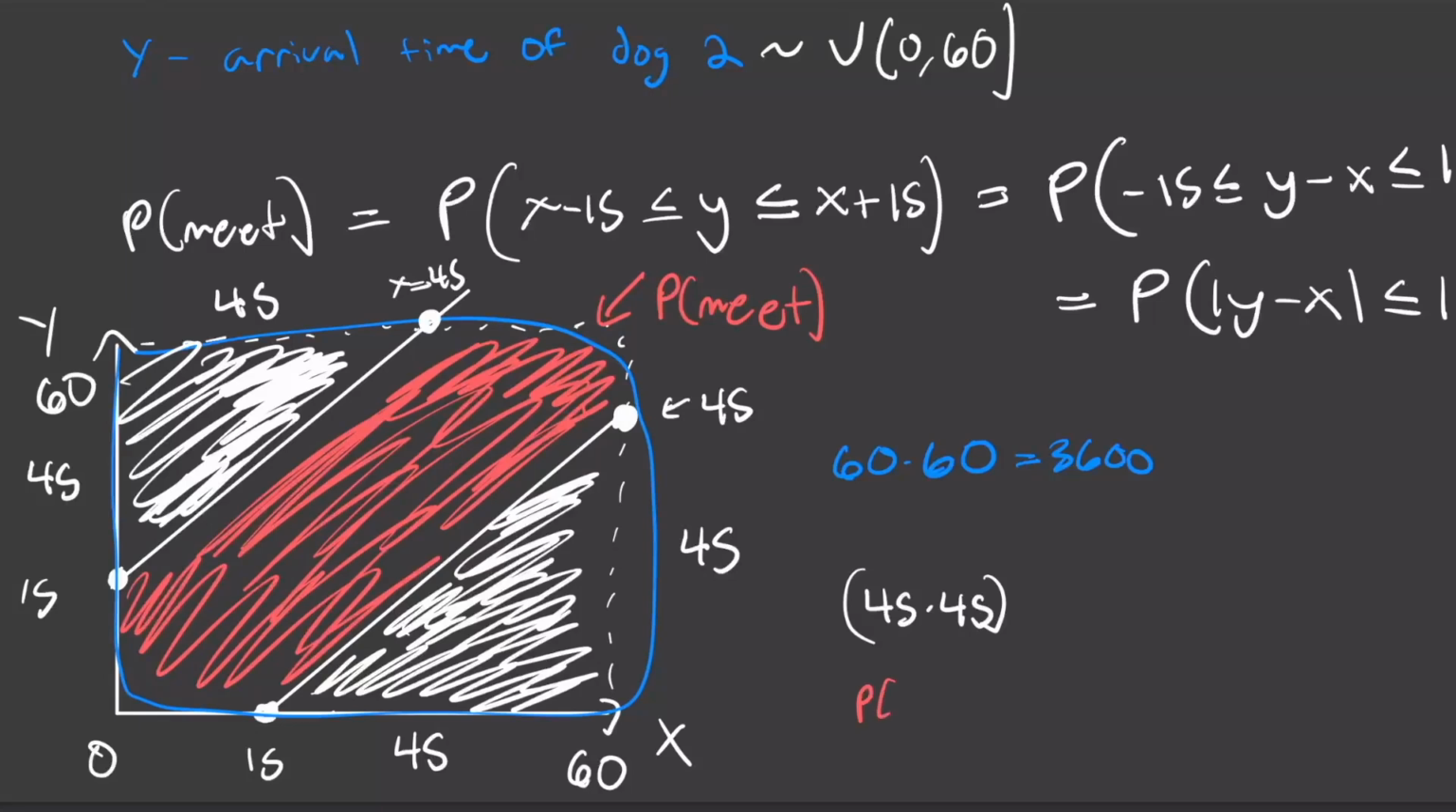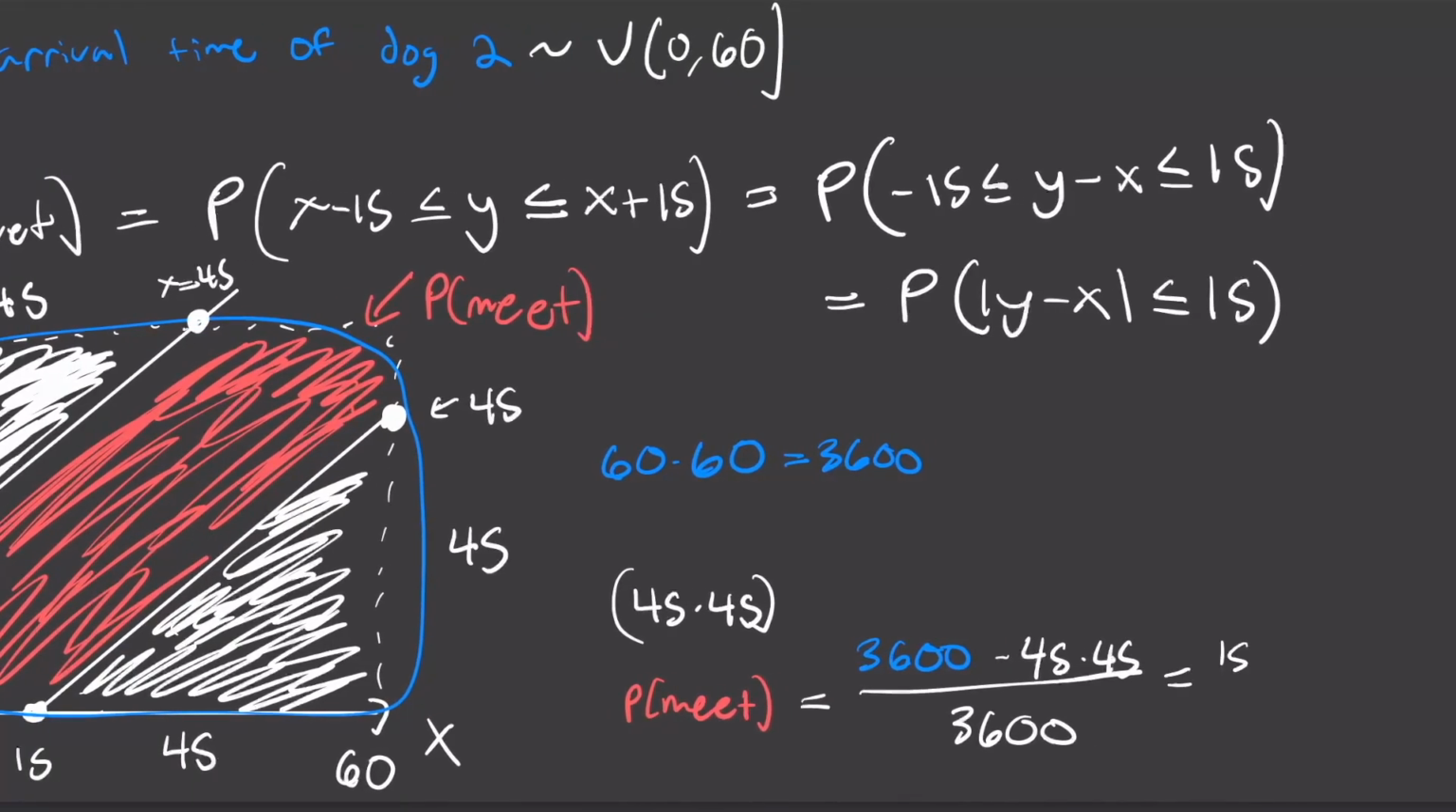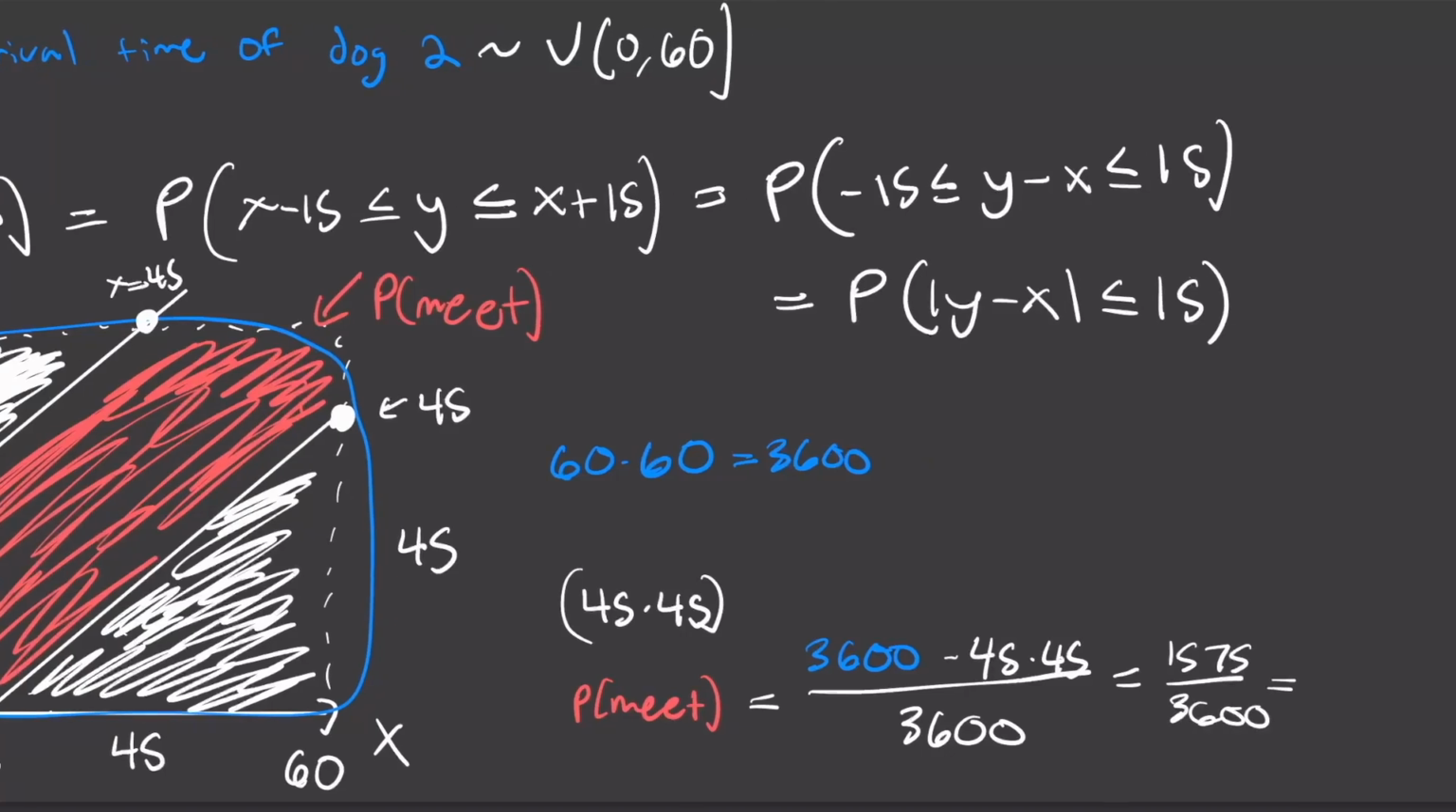So therefore, the probability of them meeting is just going to be 3,600, the total area of the square, minus the complement of the probability of them meeting, which we calculated as 45 times 45. And then we just divide that by the total area of the entire square, so 3,600. And then however you want to work this out, what you're going to get is 1575 divided by 3,600. And when you simplify that into lowest terms, you just get 7/16, which is our final answer.